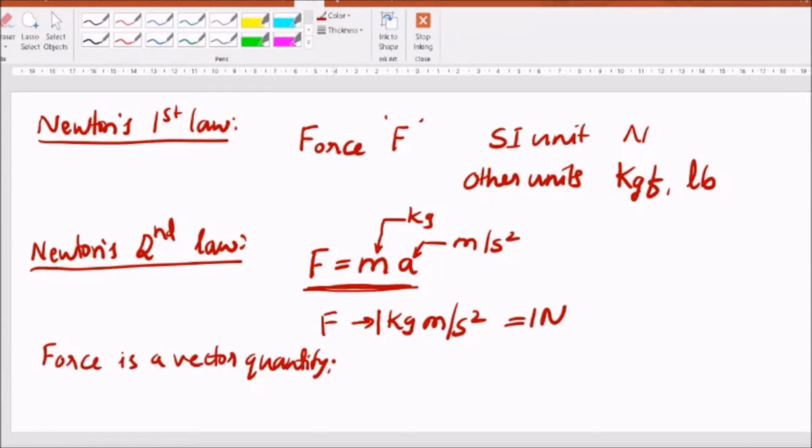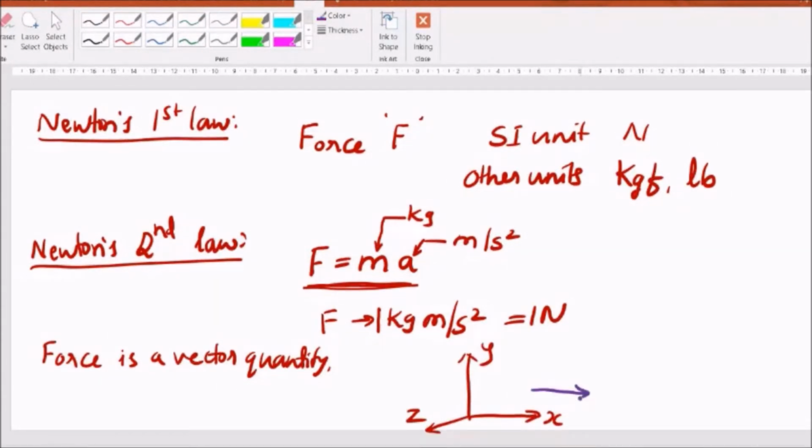That means whenever there is force acting on a member, we should also write the direction in which it is acting along with the magnitude. If I take Cartesian coordinate system x, y, z, if force is acting in the positive x direction, then it is taken as plus Fx because it is along the x direction. If it is in the opposite direction, it is taken as minus Fx. Similarly, along y direction, if it is acting like this, it becomes minus Fy. If it is acting along the positive y direction, it is taken as plus Fy. Similarly, along z, like this is plus Fz, and this is minus Fz.